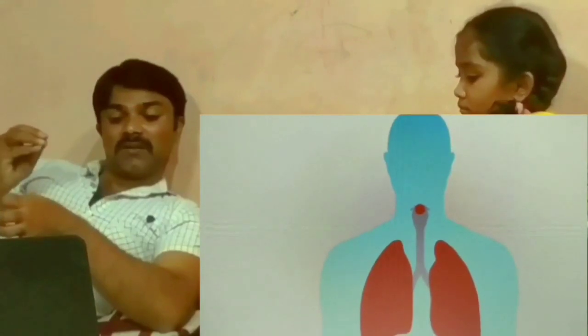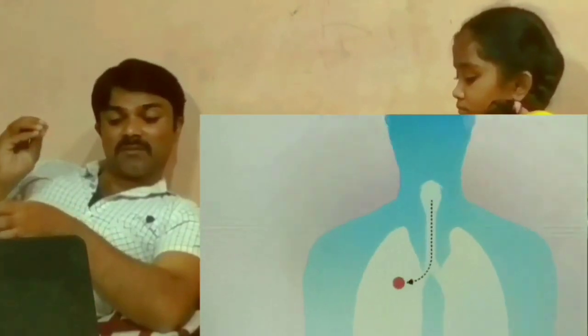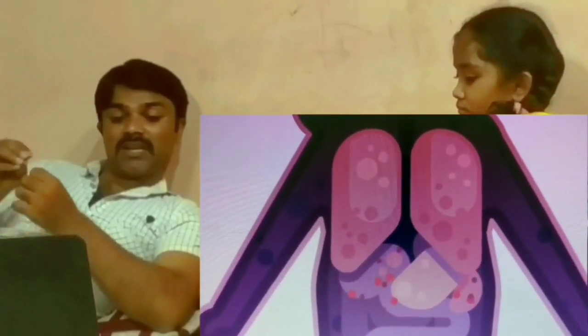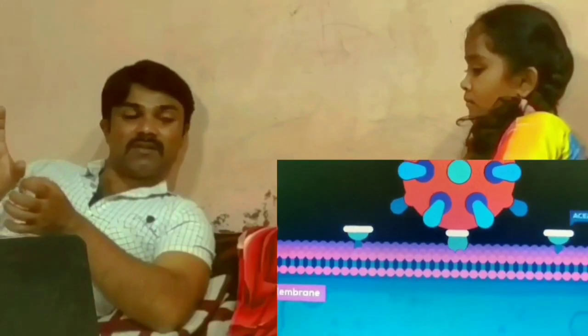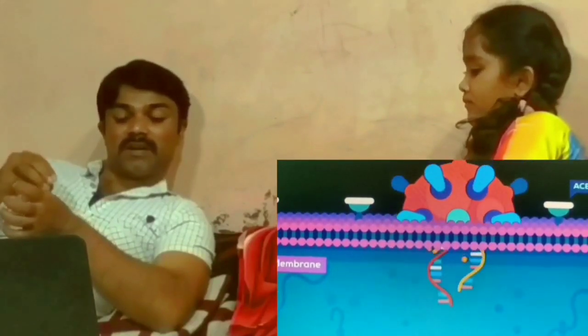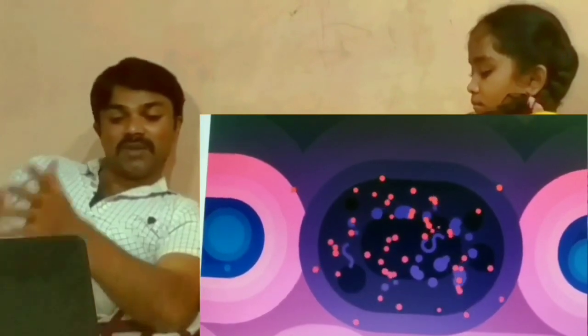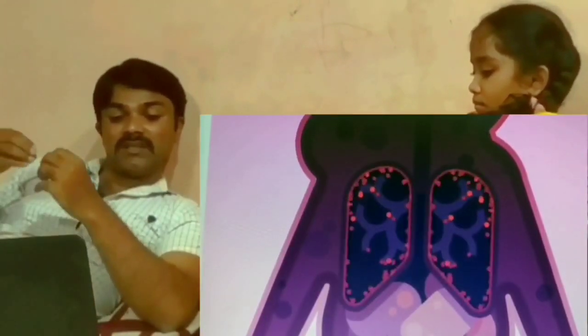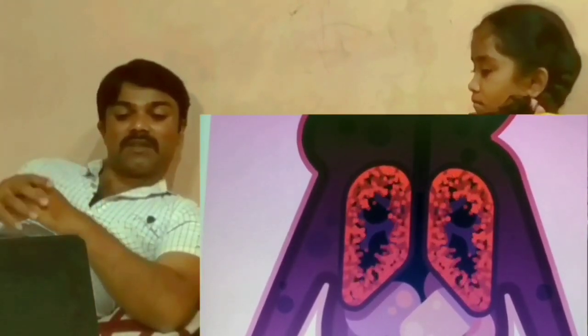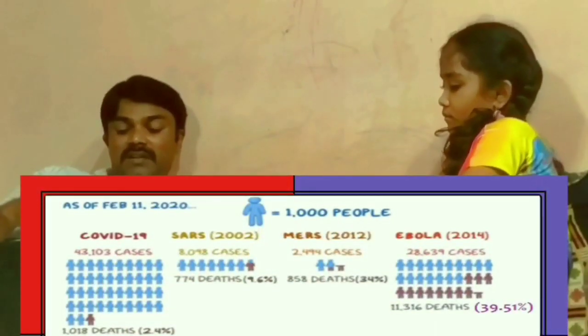First stage, the virus goes to the throat. After that it goes to the lungs. When it enters the lungs, it starts working with billions of lung cells. In the cells, the coronavirus protein spikes inject their genetic material. Then it starts to destroy the system of the cells and produce a lot of virus, which spreads to other cells and destroys the whole cells of the lungs.